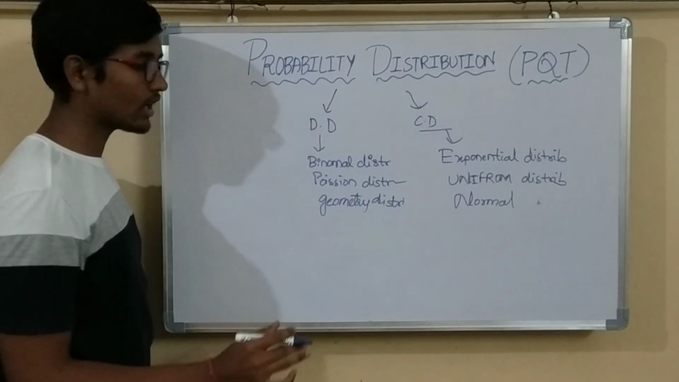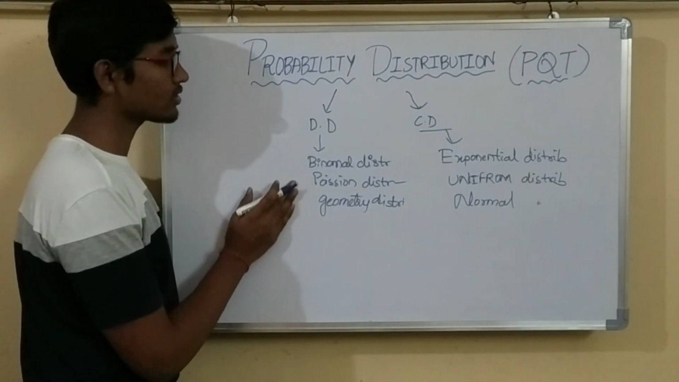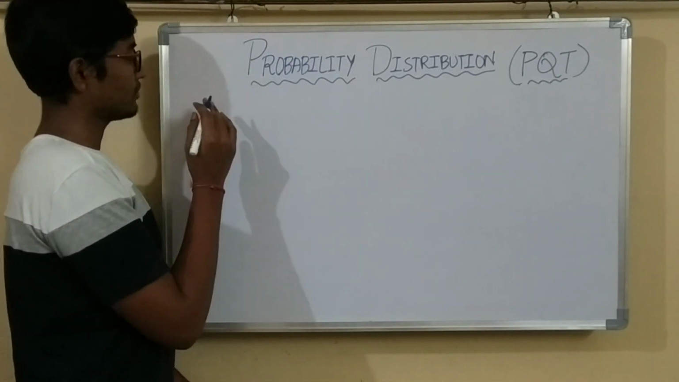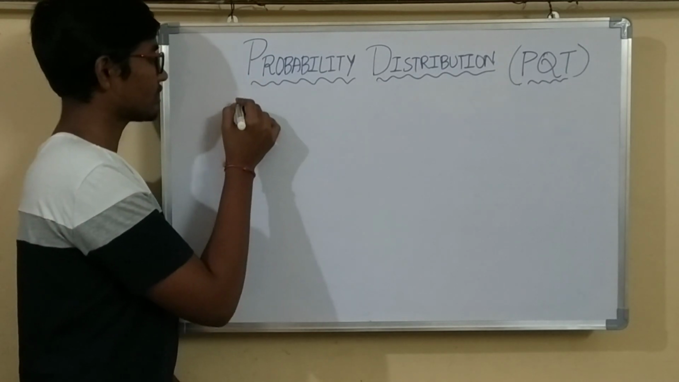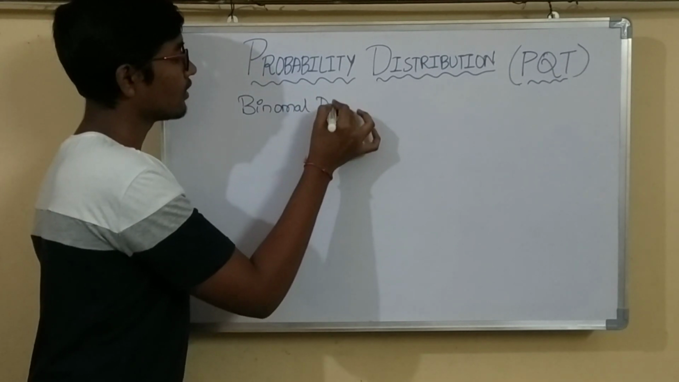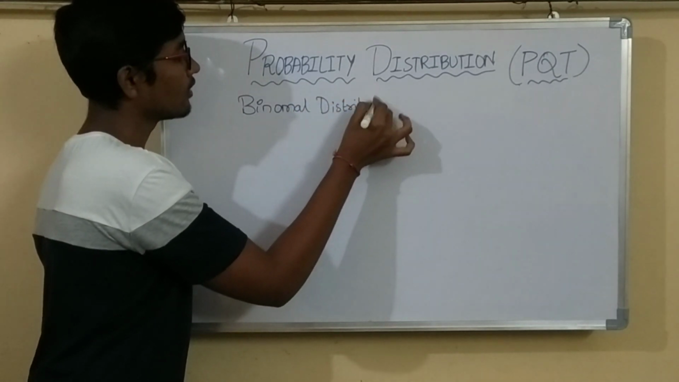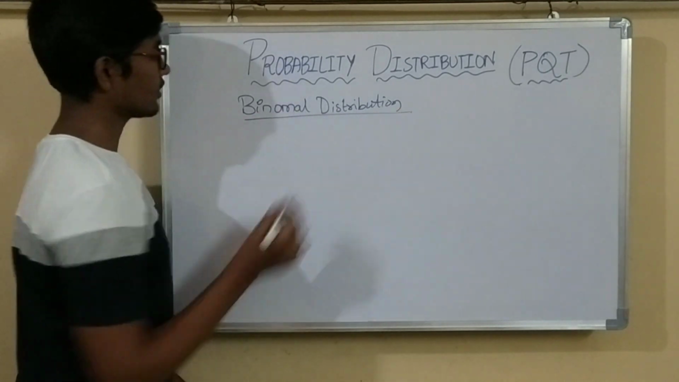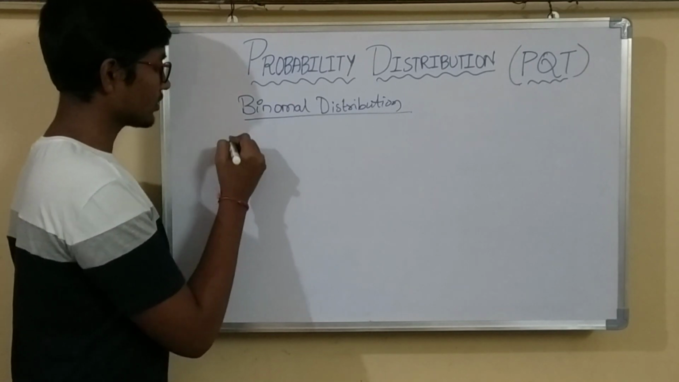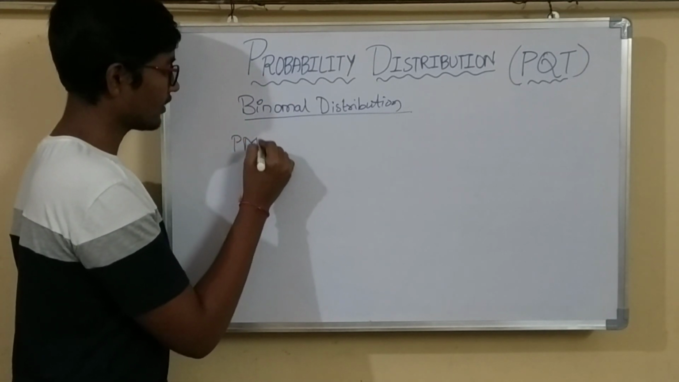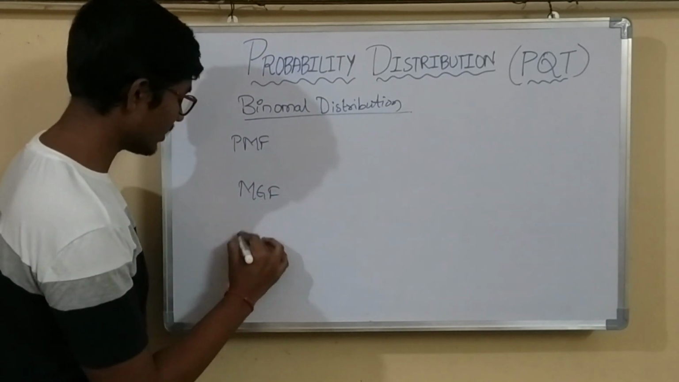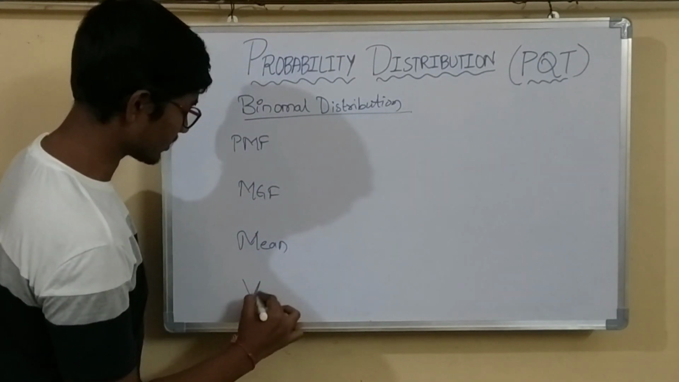So in this video we are going to see the basic methodology and the formulas of these 6 distributions. Now first let us see the basic terminology and the formulas of binomial distribution. In this also we will have a majority of 4 formulas. Those are PMF, and the next one is MGF, and the next one is mean, and the last one is variance.